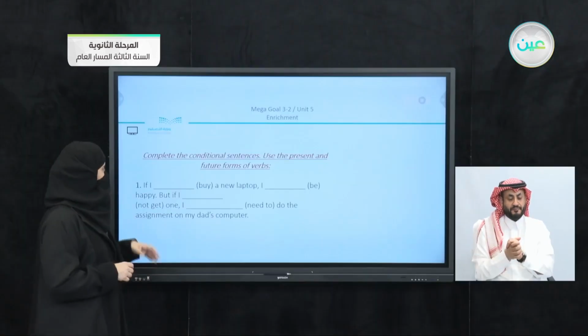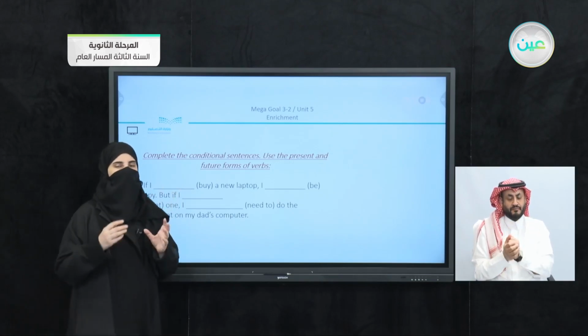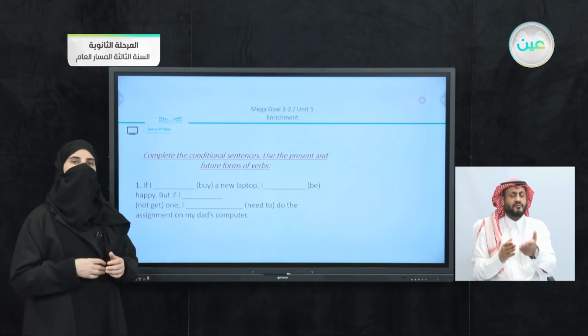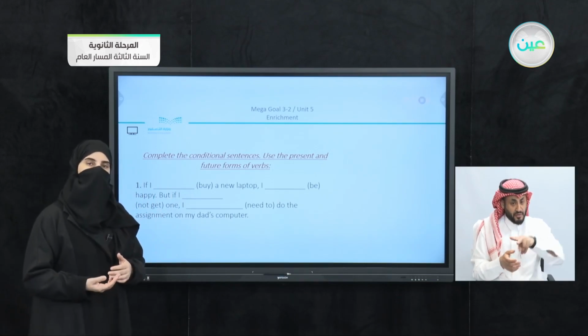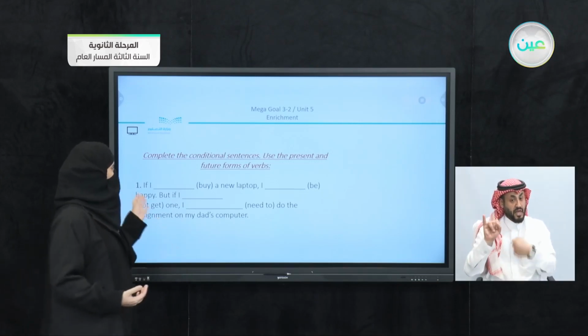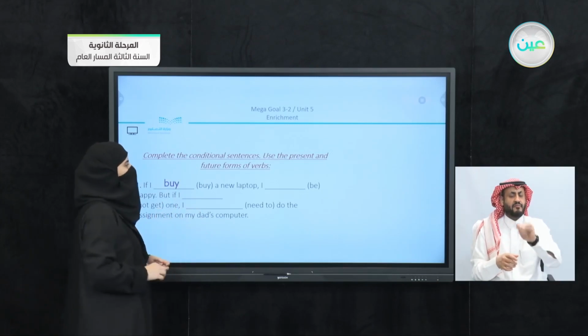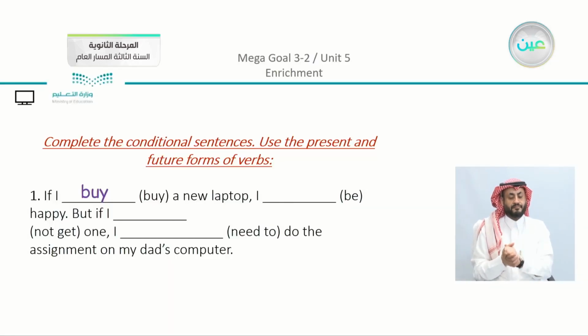So you can see that we have here, if I buy a new laptop. Okay, so let's just stop here. Do you think that we need to change anything here? What is the pronoun used? We have here I. So we have if I buy a new laptop. So actually there is nothing to change. We have here buy. I be happy. Now can you say I be happy? Let's just complete our sentence. If I buy a new laptop, I will be happy.